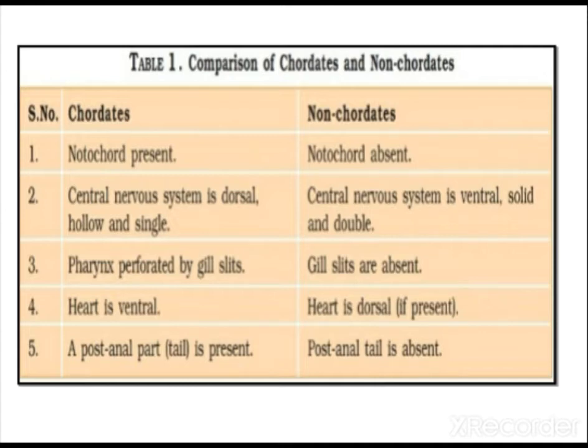The pharynx is perforated by pharyngeal gill slits in chordates; gill slits are absent in non-chordates. The heart is ventral in chordates and dorsal in non-chordates. Chordates show a post-anal tail, while in non-chordates the post-anal tail is absent.